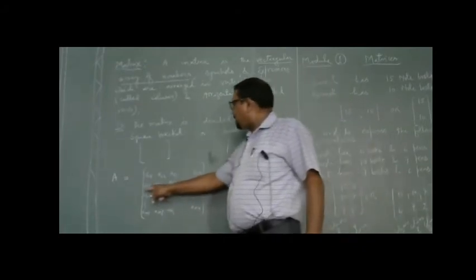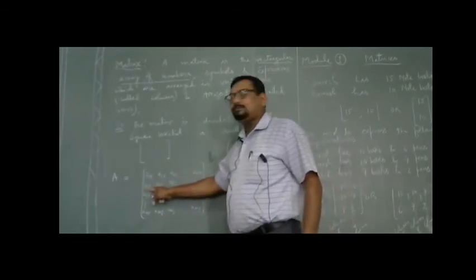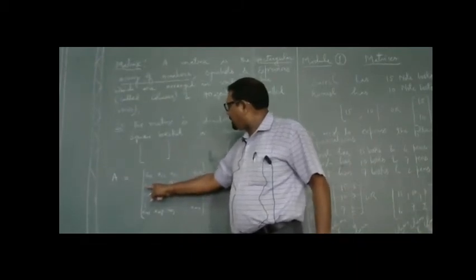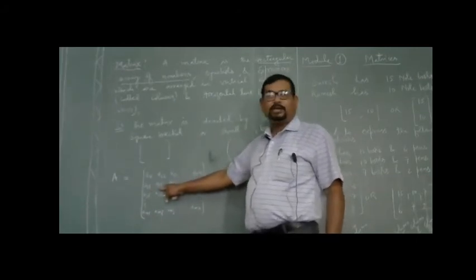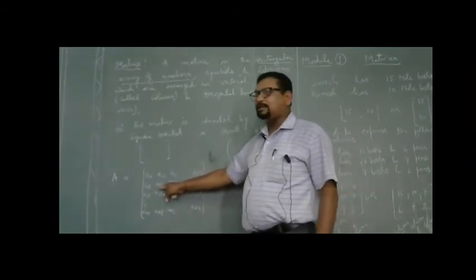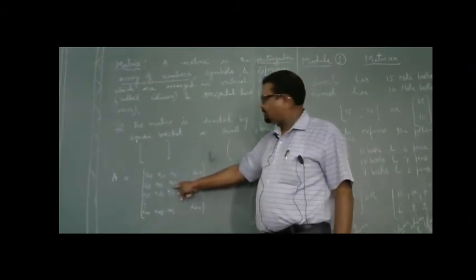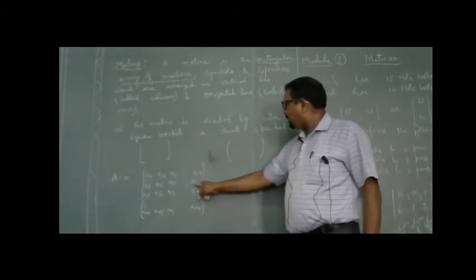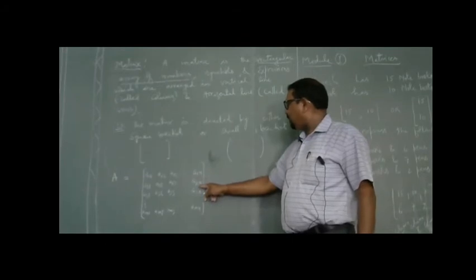Again, in the second horizontal line, A21 means the entry of the second row and first column, A22 the second row and second column, A23 the second row and third column, and A2n the second row and nth column.